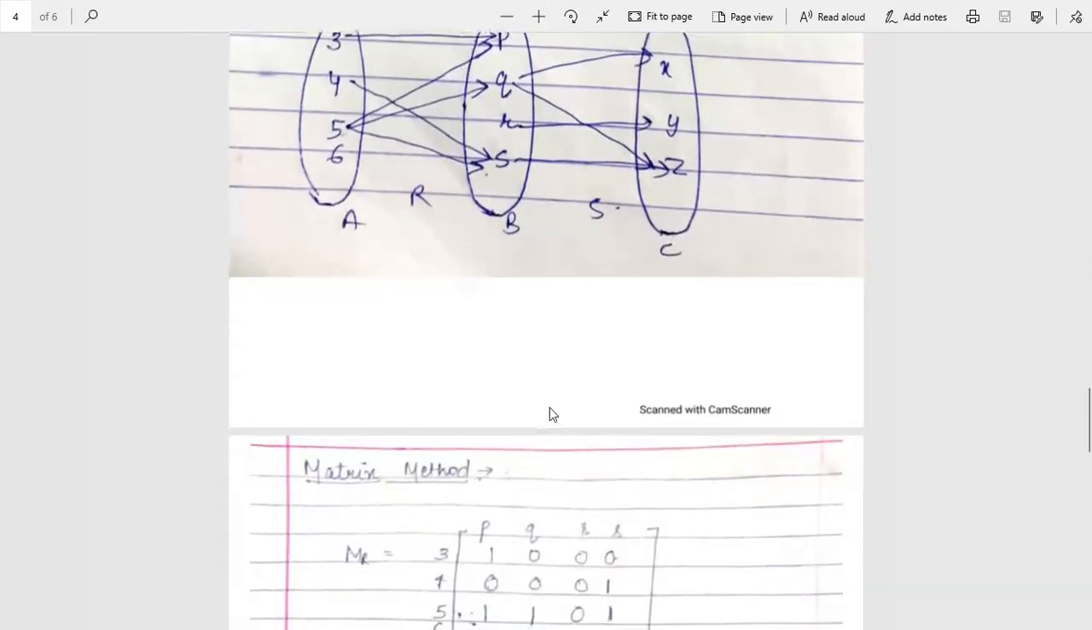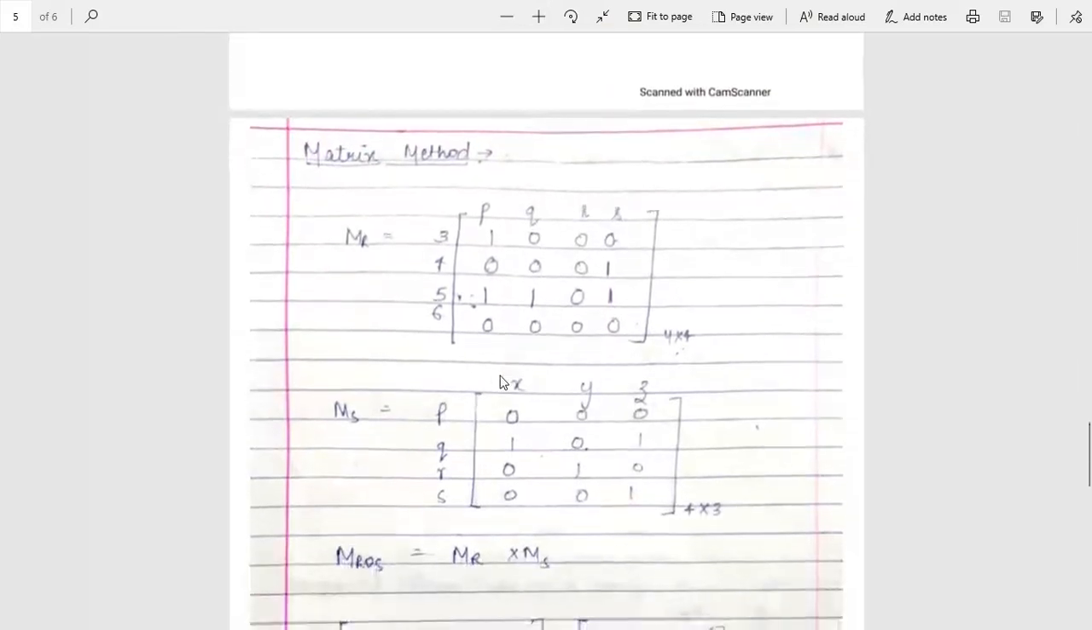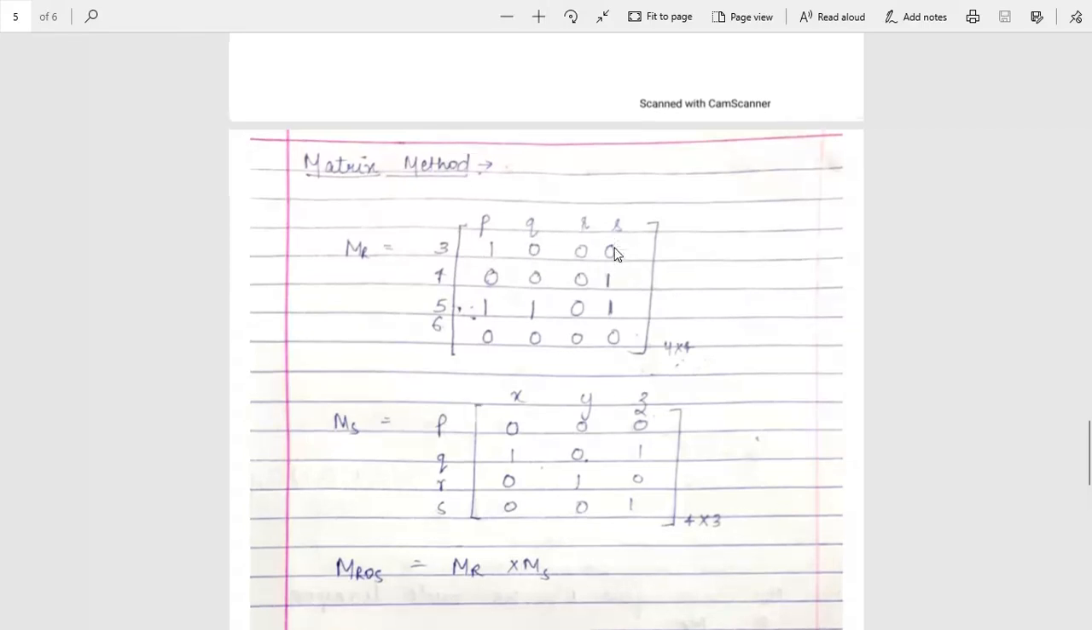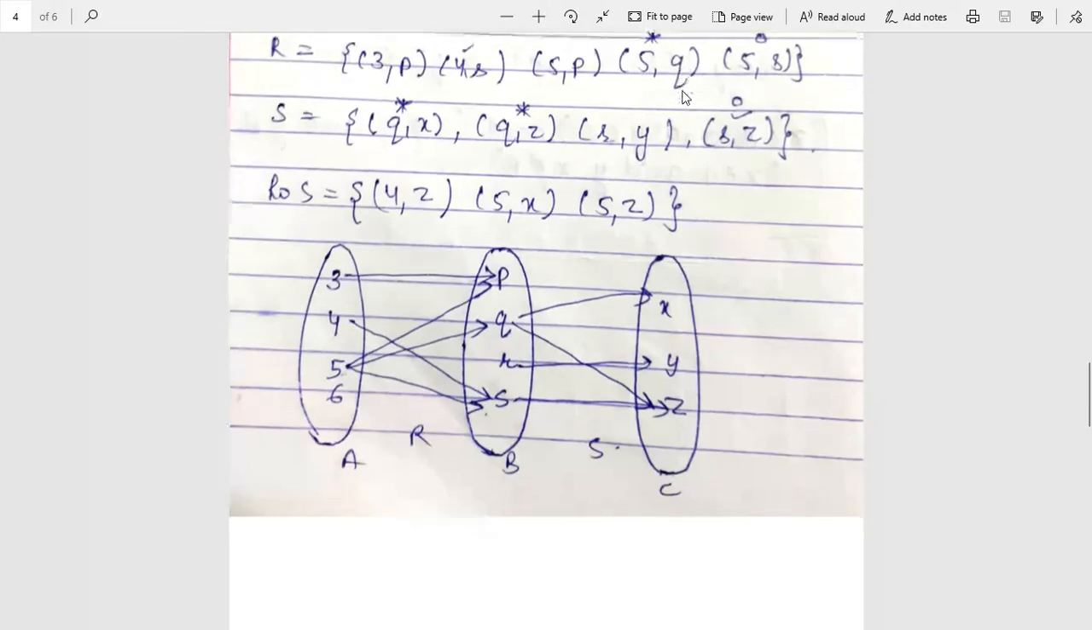Since here we want to solve it by the matrix method, as you know, in the matrix method, when a relation R is given, we can write MR. That process will be the same. We check where the ordered pair is given and put 1. If the ordered pair is not given in the relation, we put 0. So in your previous relation R, 3P, 4S, 5P, 5Q, 5S, we will put 1 only where we see these ordered pairs.